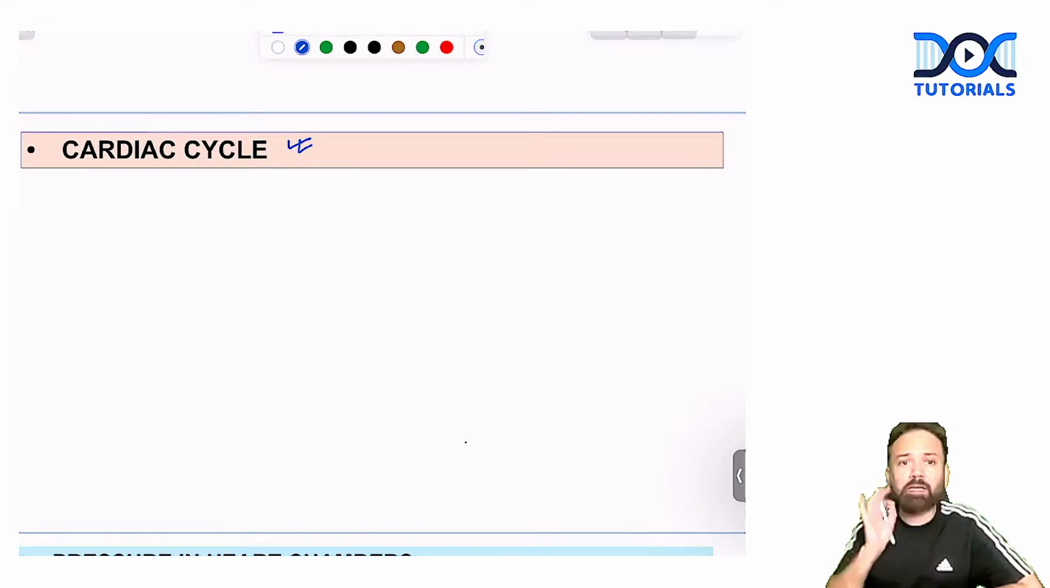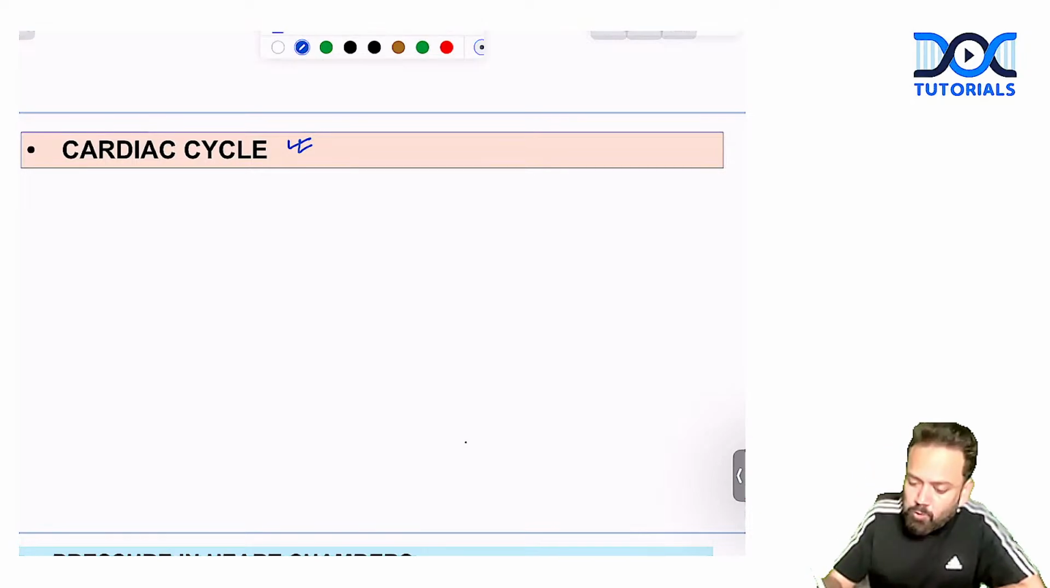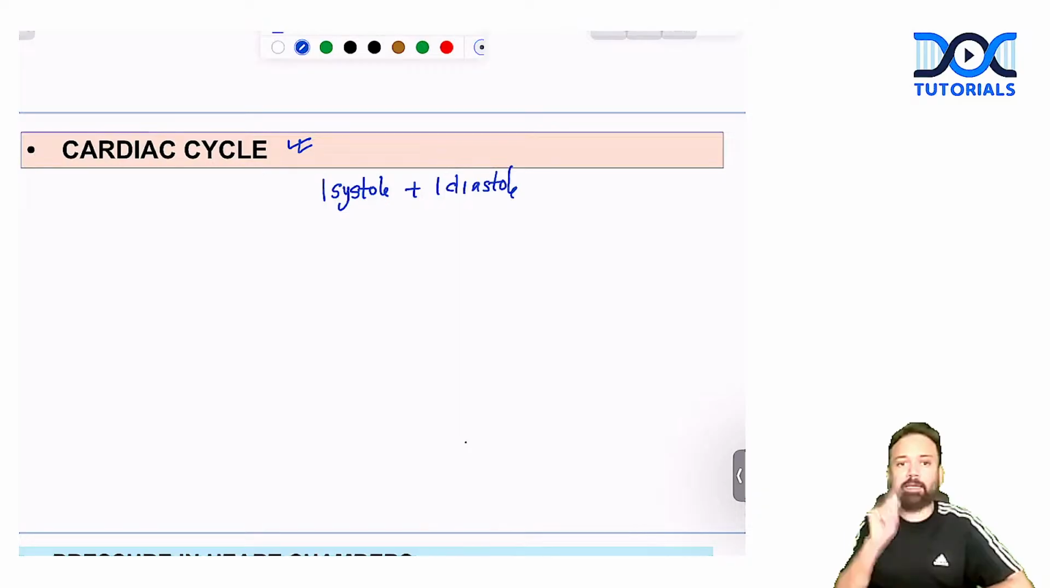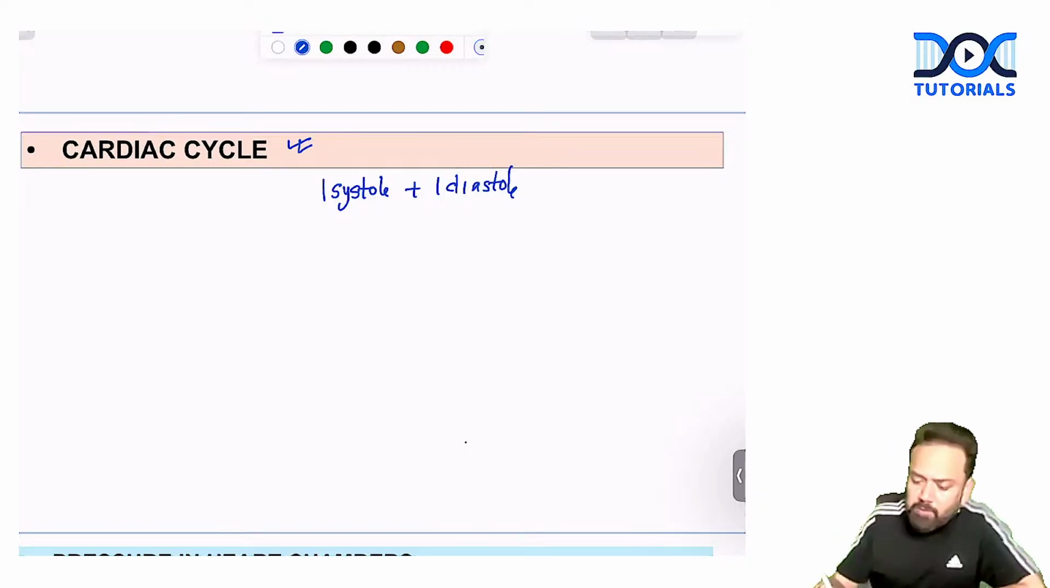Number one, what is the cardiac cycle? As we know, one systole plus one diastole, very simple, is called one cardiac cycle. And what is the duration of the cardiac cycle? Usually we say 0.8 second.